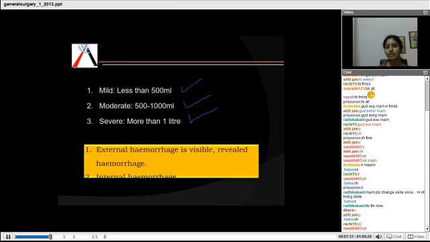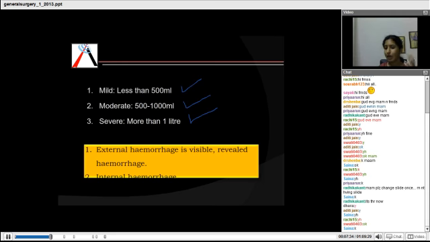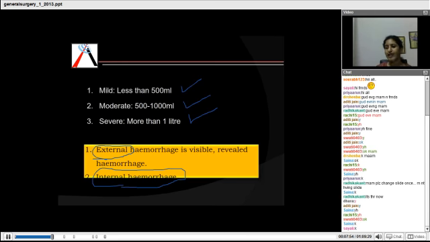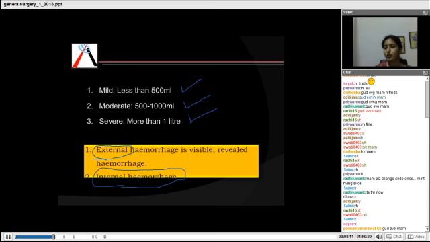Now the next classification is according to the place where this hemorrhage occurs. External means, as the term says, outside, so that hemorrhage will be visible. You will be able to see that bleeding. Next is internal hemorrhage. Okay, so whatever bleeding occurs in the peritoneal cavities or any inside organs or cavities is not usually seen. You know, sometimes a patient after an accident may not show any signs of external hemorrhage, but slowly he may die after a few hours. That may be because of internal hemorrhage, because the bleeding was internal and it wasn't visible, so it wasn't detected.